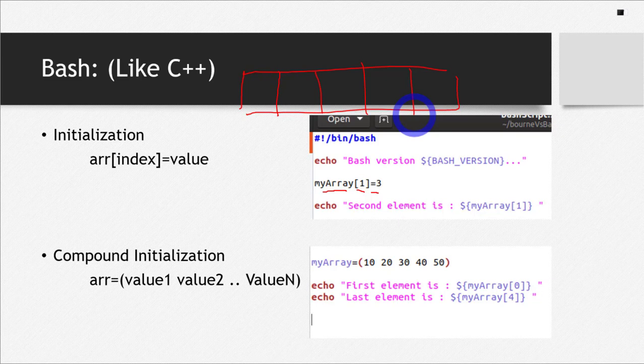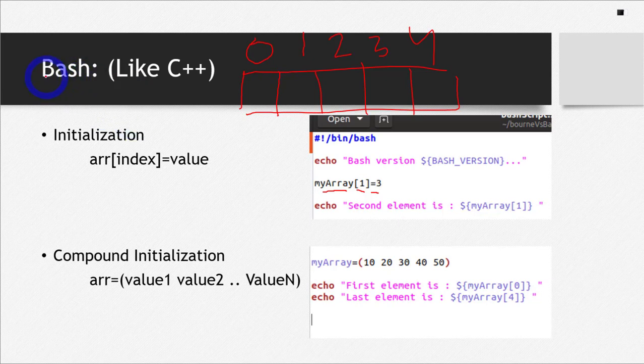And in bash the arrays start from index 0: 0, 1, 2, 3 and 4. So if I have 5 elements here, the first element will be 0 and the last will be 4. But this is not the case in Bourne shell. The arrays in Bourne shell start from 1, not 0. Another important point is you don't have to declare elements or variables in shell scripting. You just initialize them and use them. So declaration is not necessary, but bash provides you with declaration. If you want to declare some variable, you can do that too in bash, not in Bourne.